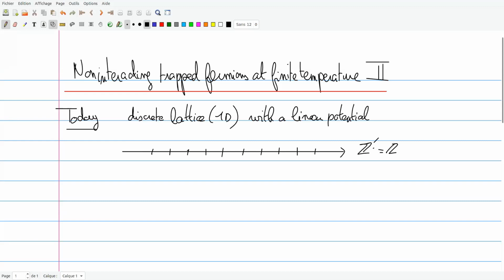So the sites are indexed by 1/2, 3/2, etc. It's better for symmetry reasons. There will be fermionic particles living on the lattice. I will represent a site which is occupied by a black dot. And some sites will remain empty, and I will represent them with a white dot.